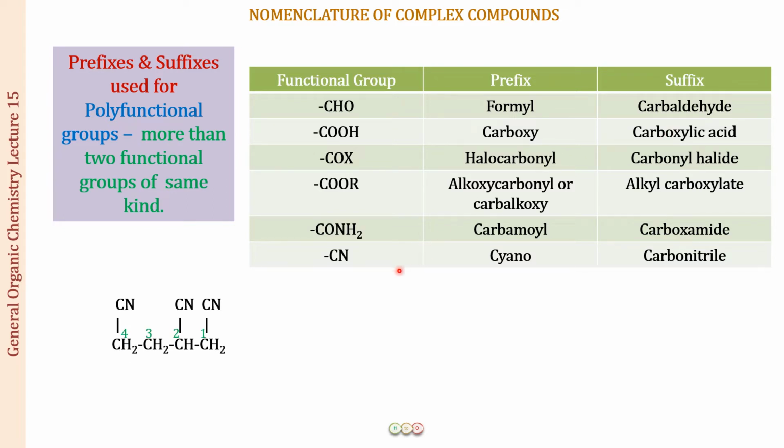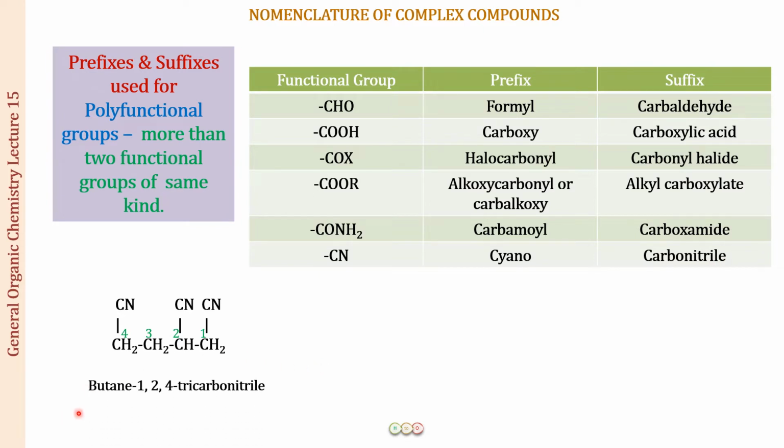This is the compound where there are CN groups present. Three CN groups present, right? All the three CNs, what do you notice? These are directly attached to the carbons of the main chain. So this is going to be carbon number 1, carbon number 2, carbon number 3, carbon number 4. CN is attached here, CN is attached here, CN is attached here. So what is going to be the name of the compound? You've just now learned it. This is going to be butane as far as the parent alkane is concerned. At position number 1, position number 2, and position number 4, we have the CN groups. What is going to be the suffix that we will be using? Carbonitrile. So what is going to be the name of the compound?